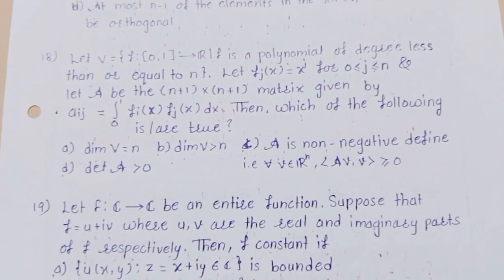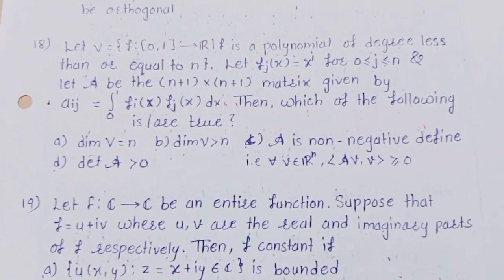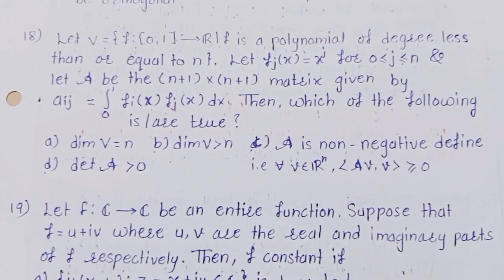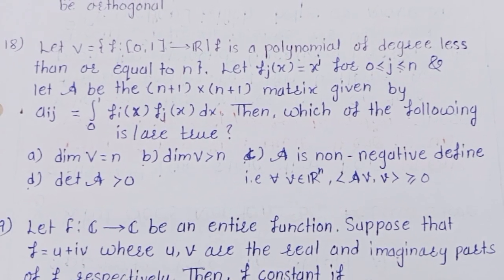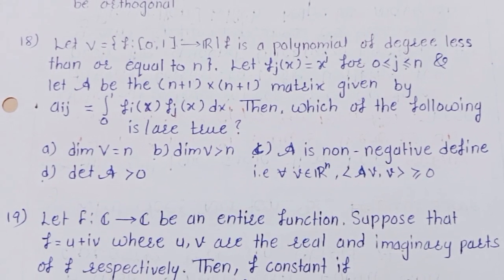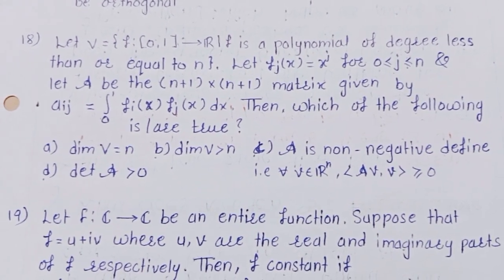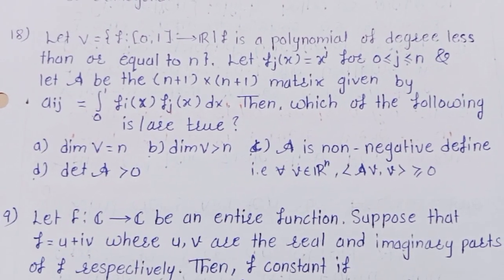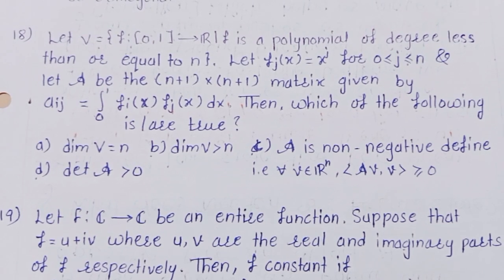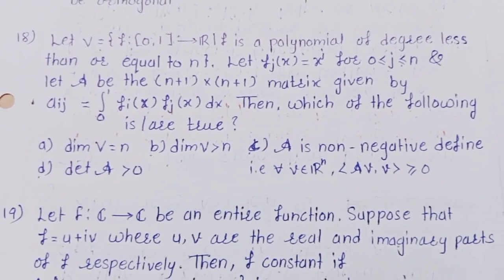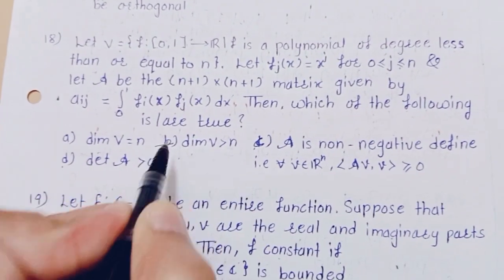Next, let V equal {f from [0,1] to R such that f is a polynomial of degree less than or equal to n}. Let fj of x equals x to the power j, from 0 less than or equal to j less than or equal to n, and let A be the (n plus 1) by (n plus 1) matrix given by aij equals integration 0 to 1 fi of x fj of x dx. Then which of the following is true? और सही ऑप्शन है B, C and D. This is the correct answer.